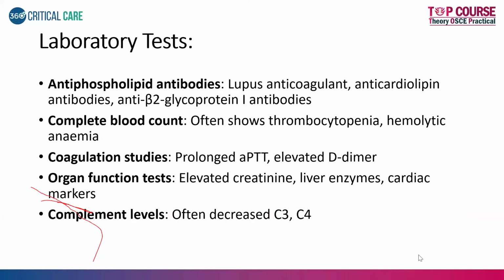Sometimes you might have to do your cardiac markers to rule out the probability of a STEMI or an NSTEMI. You should also look for complement levels in catastrophic APLA. I told you earlier in the pathophysiology, there is an activation of the clotting cascade because of complement activation. And because there is complement activation, there's obviously a decrease in C3 and C4 levels. It is the complement level.